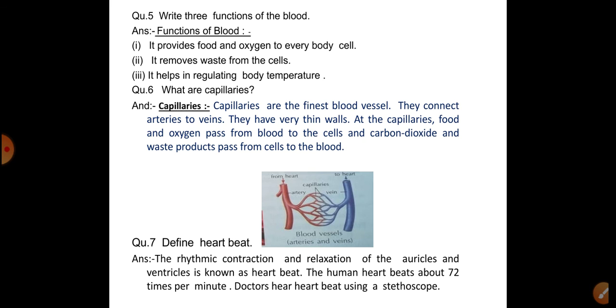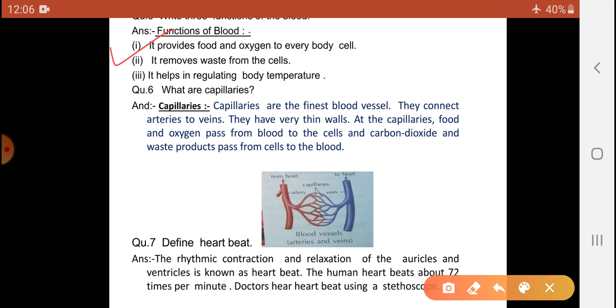Question number 5. Write three functions of the blood. Functions of blood: one, it provides food and oxygen to every body cell. It removes waste from the cells. It helps regulate body temperature.